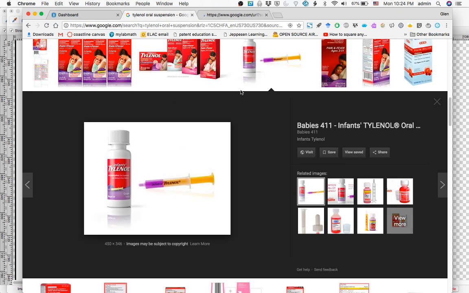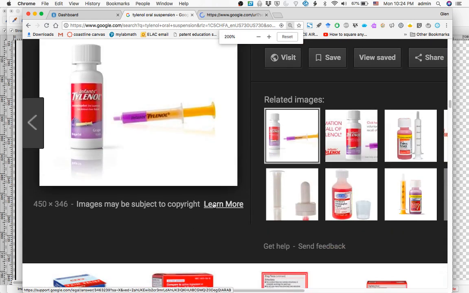Look at this. Can I make this bigger? Yeah. You see that? Can you see through this purple stuff? No. You cannot see through this purple stuff. This purple stuff is quite milky. If you had some infant's Tylenol at home and you looked at that real closely, you could see little dots of Tylenol, solid Tylenol medication, little tiny dots of Tylenol powder floating around in this purple liquid.